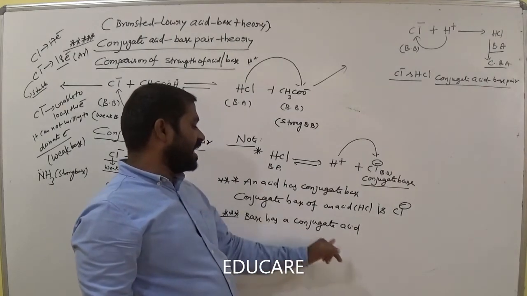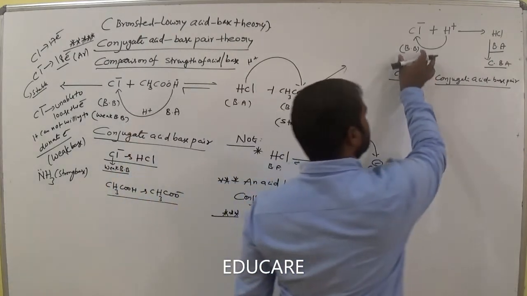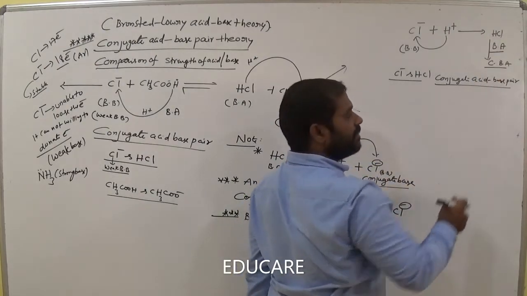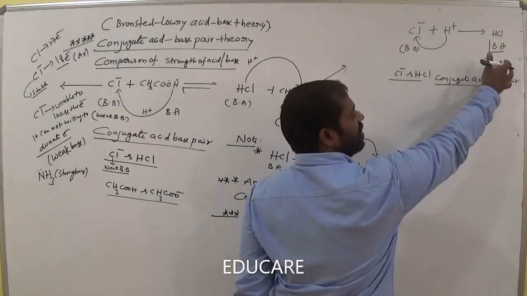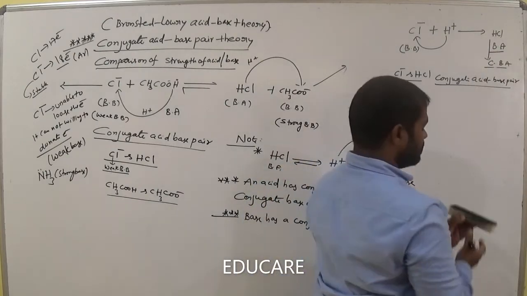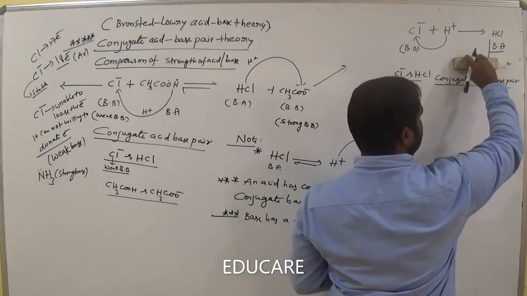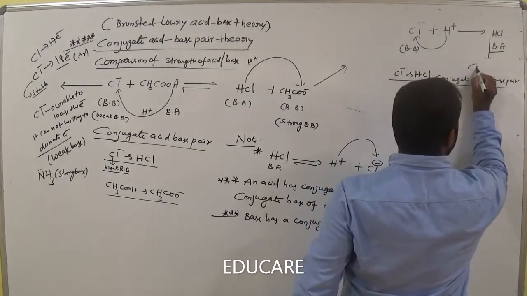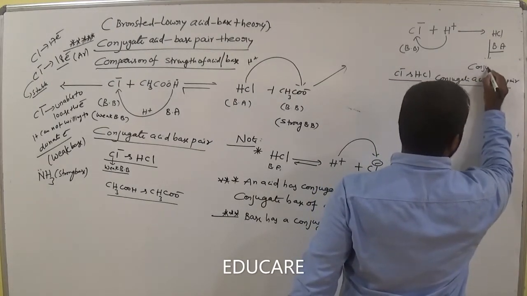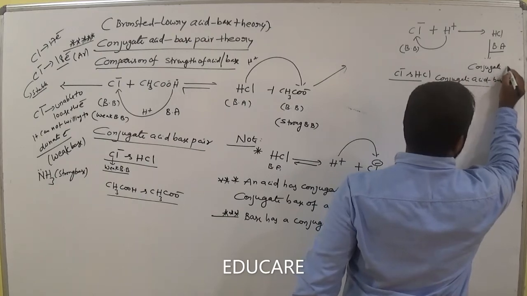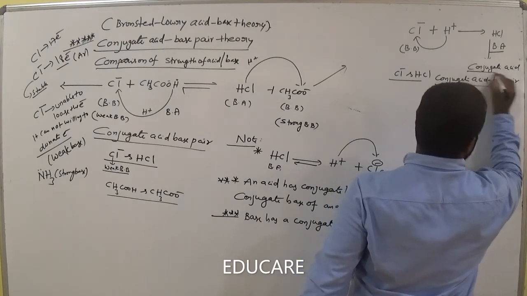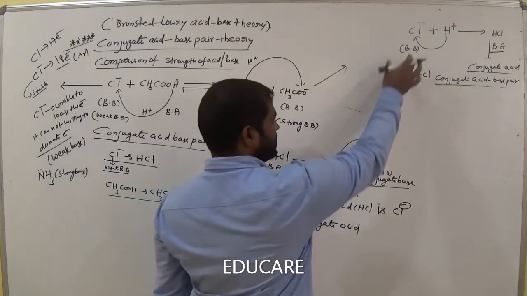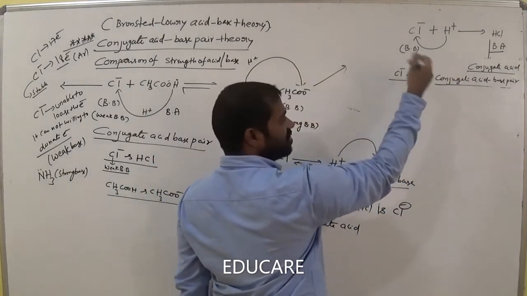So what is the given statement here? Base has a conjugate acid, this is the Bronsted base. Now this becomes the conjugate acid of the Bronsted base. Simply write, this acid is called the conjugate acid. Remember this, conjugate acid. So base has a conjugate acid.